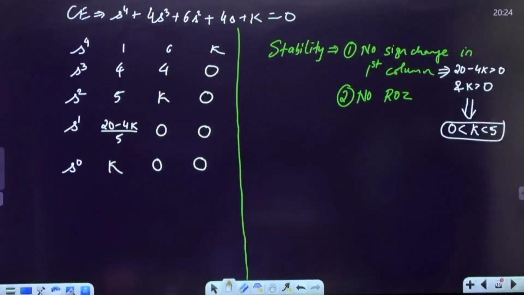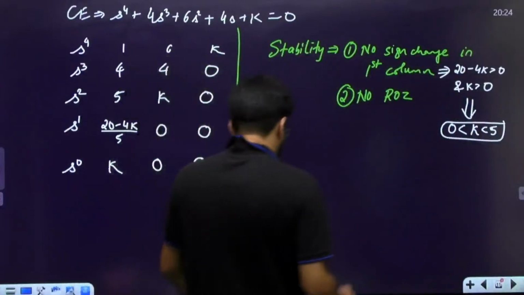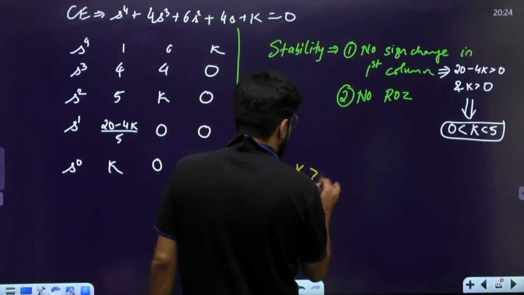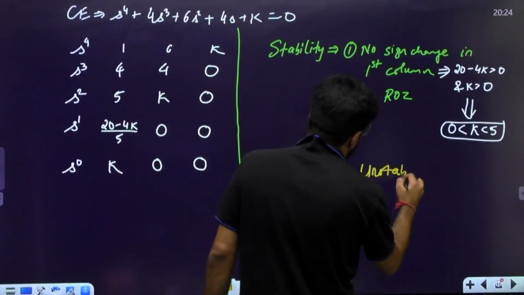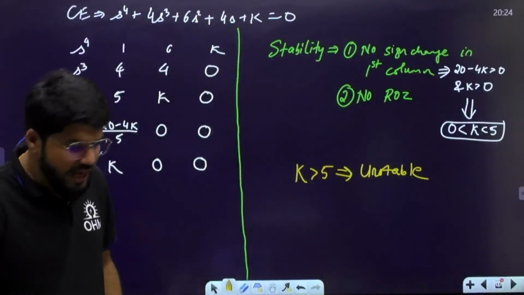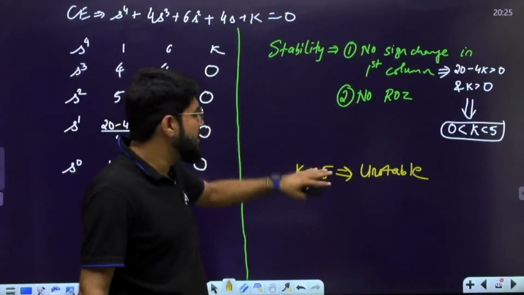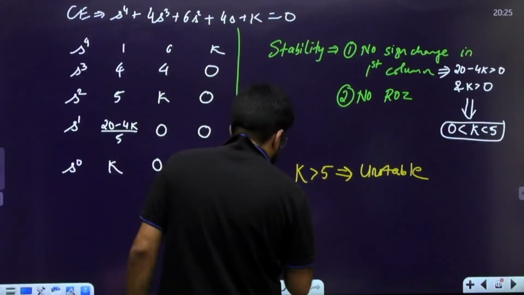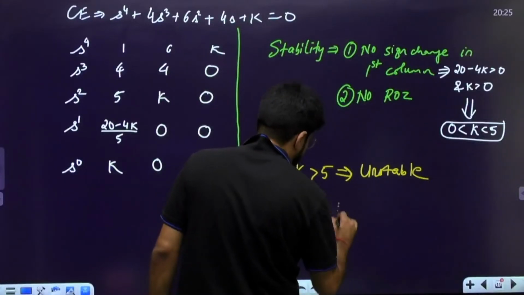Now, what happens if k is greater than 5? That means the reverse. For k greater than 5, the system will be unstable. So what happens exactly at k equal to 5? What is the boundary between stability and instability? At k equal to 5, the system will be marginally stable.